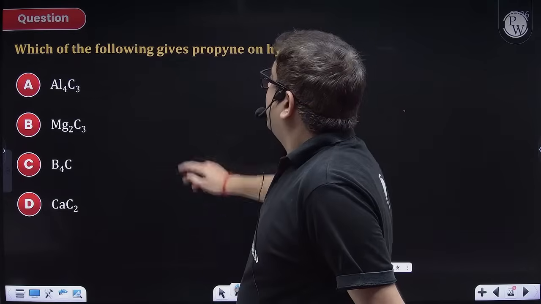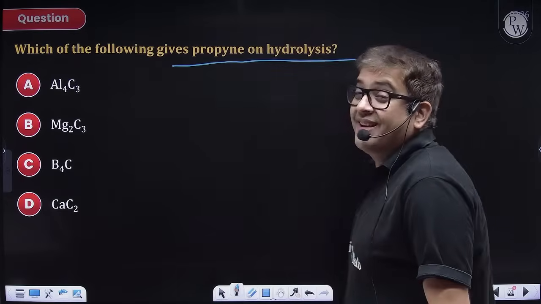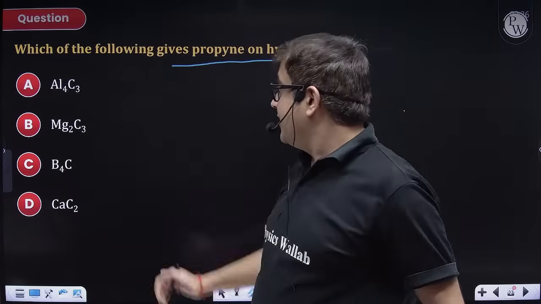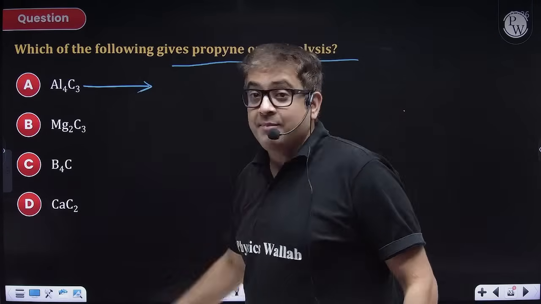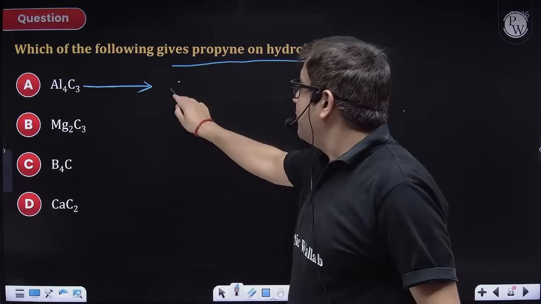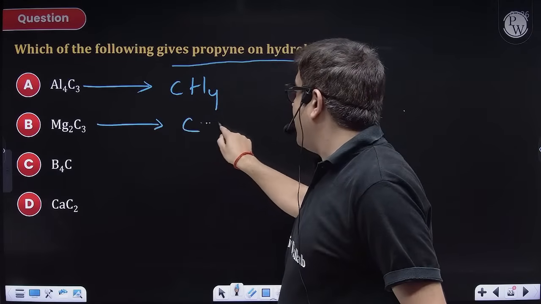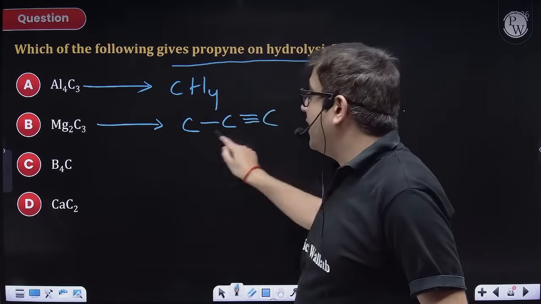Shweta. Now, sir, preparation. That means we have reached alkynes. This is preparation of alkynes. Aluminium carbide on hydrolysis produces methane. Magnesium carbide on hydrolysis produces propane.